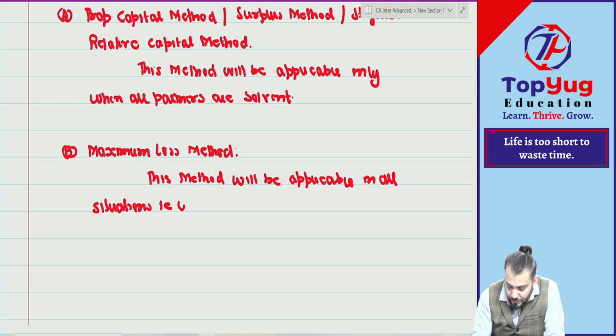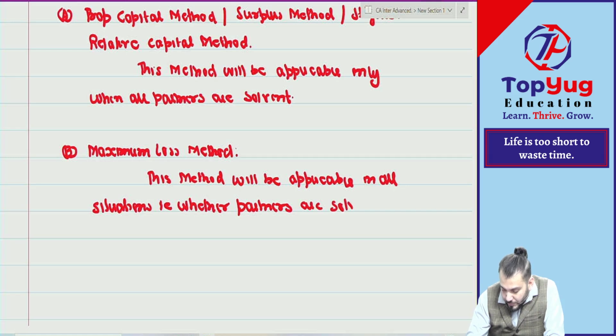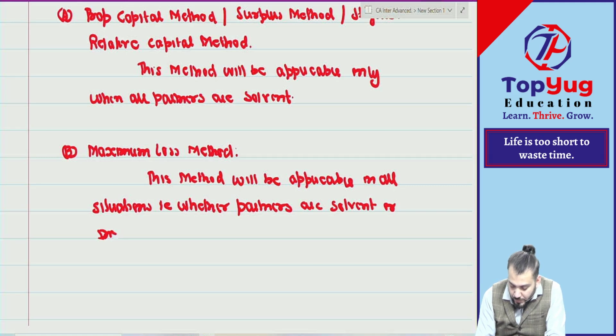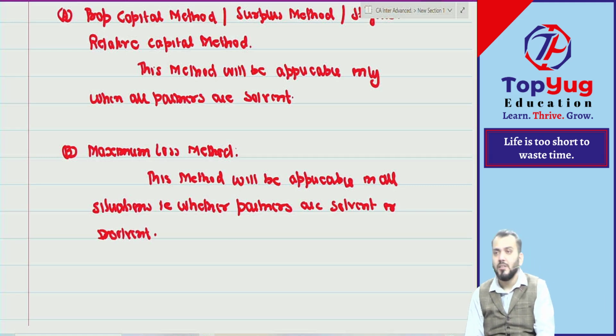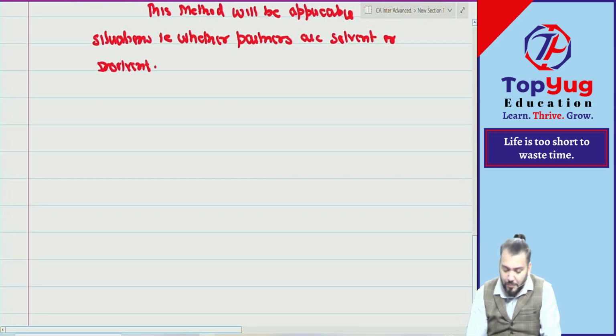That is, whether partners are solvent or insolvent. Simple. First, let us take PCM, proportionate capital method.